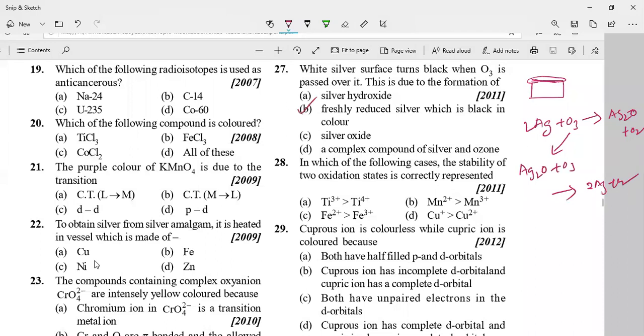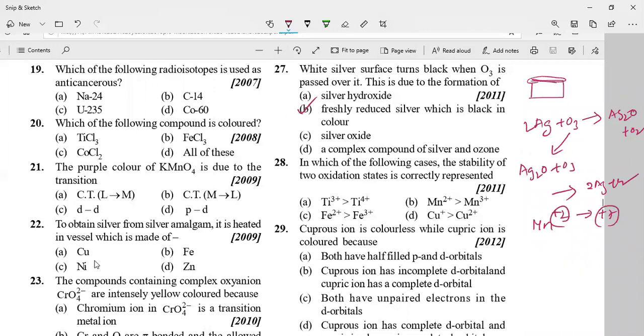In which of the following cases is the stability of the two oxidation states correctly represented? Here they have given four options. In which pair is the stability of the oxidation states correct? One oxidation state is more stable compared to the other. If you take manganese, the +2 oxidation state is more stable compared to +3. Manganese shows oxidation states from +2 to +7. In this, +2 is more stable as well as +7. Higher oxidation as well as lower oxidation, both are stable.